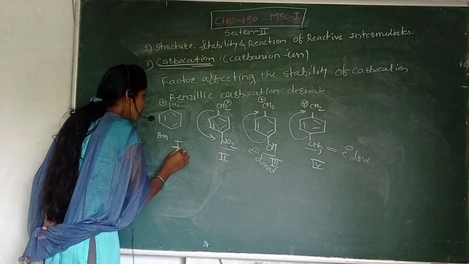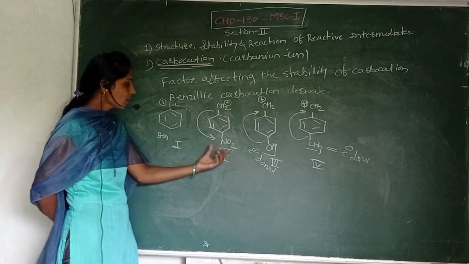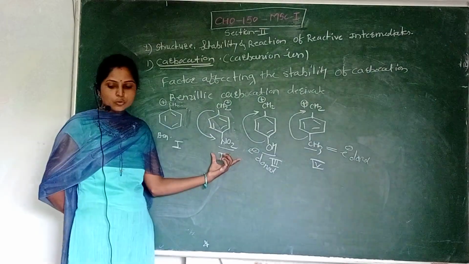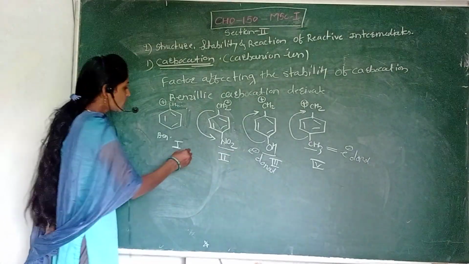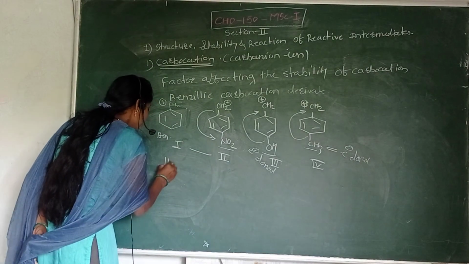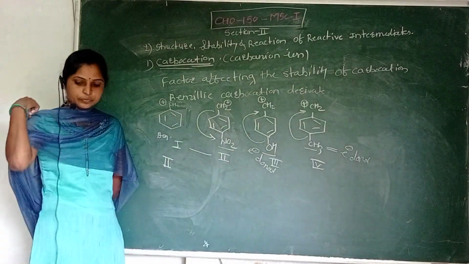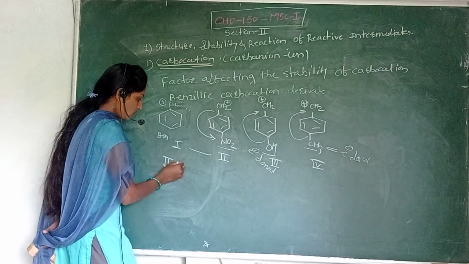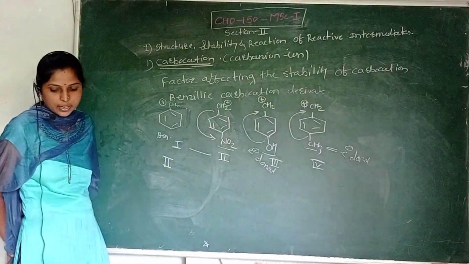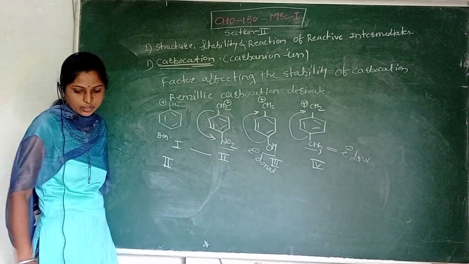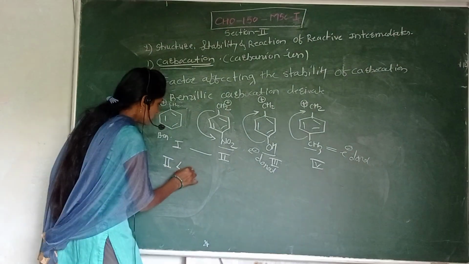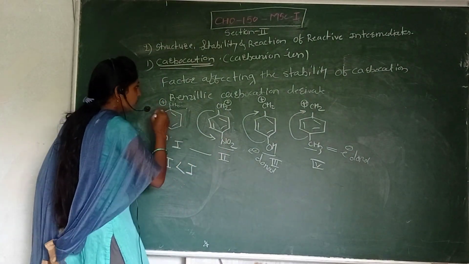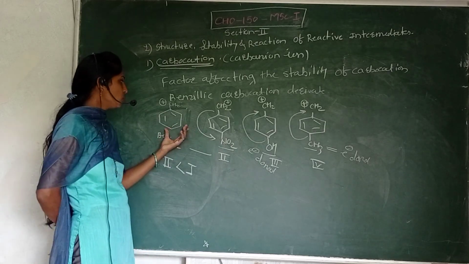Okay, so this is the benzylic carbocation substituted by the NO2 group. In these two structures, the second one is less stable than the first, because here there is no derivative substituent.